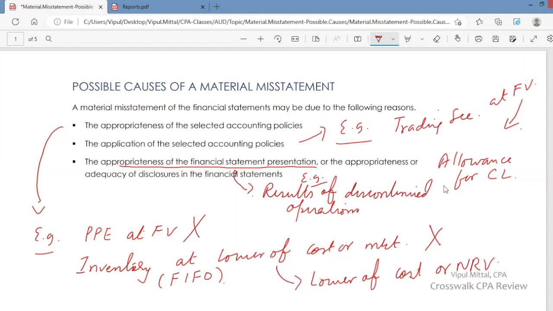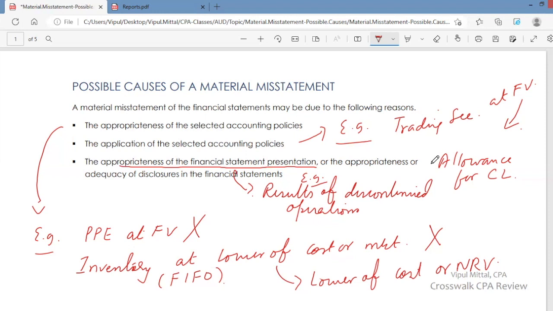Results of discontinued operation should not be presented as a component of income. It should be presented separately. But management does not present results of discontinued operation separately. Presentation issue. Management is not presenting properly the results of discontinued operation because it is to be presented as a separate component of income.